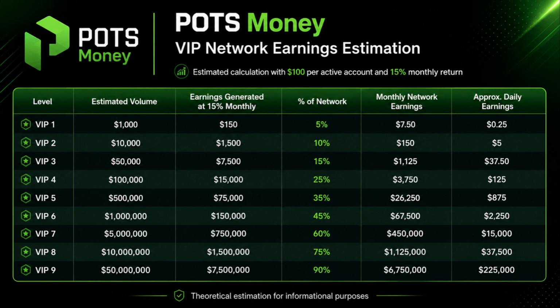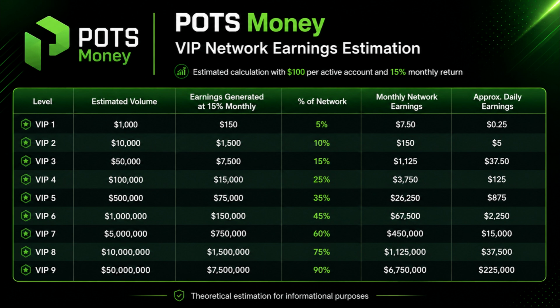For example, at VIP 3, with an estimated volume of $50,000, the generated return would be $7,500, and the 15% corresponding to that level would result in an estimated monthly network reward of $1,125. At VIP 4, with $100,000 in volume and a 25% participation rate, the estimate would be $3,750 per month. The same logic continues progressively through the higher levels, where the system recognizes a larger percentage of the return generated by the volume in the weaker legs.